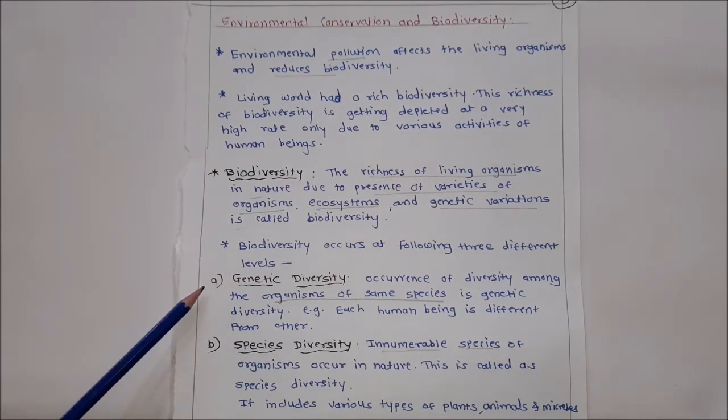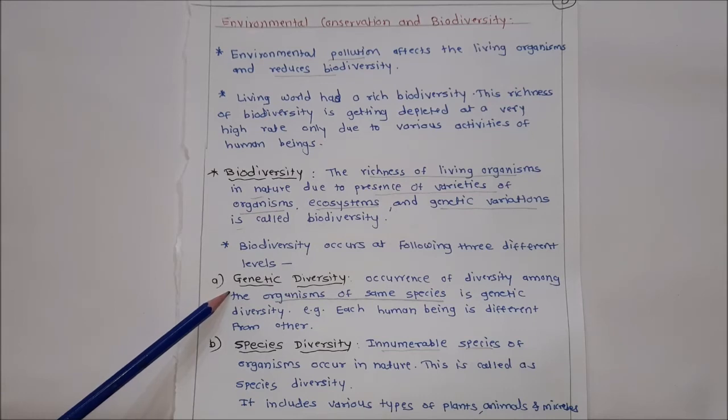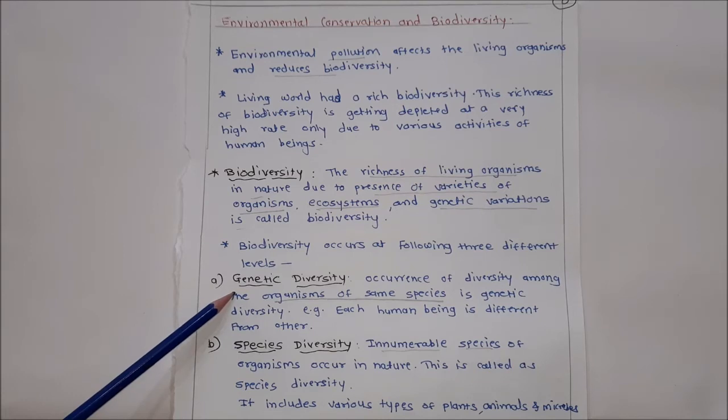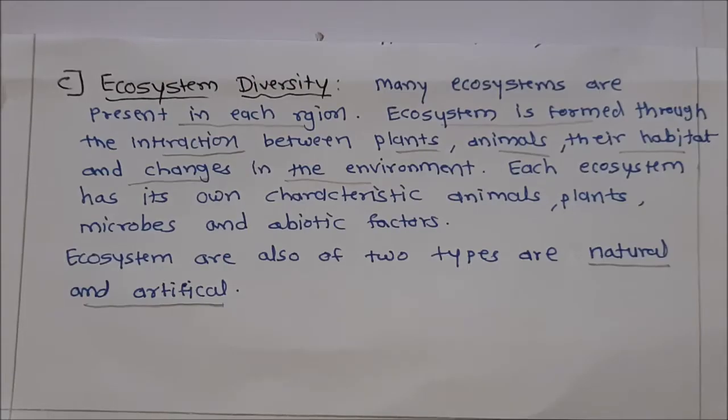First one is genetic diversity. Genetic diversity means the occurrence of diversity among the organisms of the same species. For example, each human being is different from the other. Second one, species diversity. Innumerable species of organisms occur in nature. This is called species diversity. It includes various types of plants, animals and microbes.